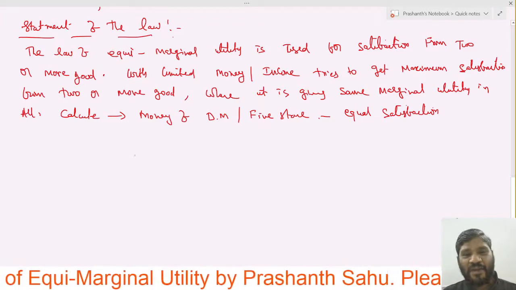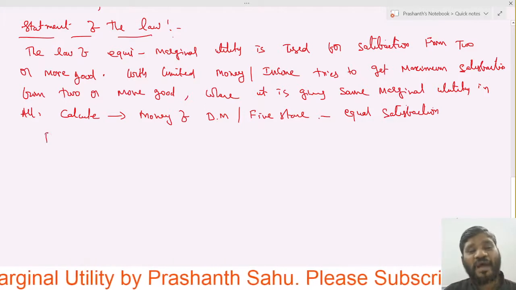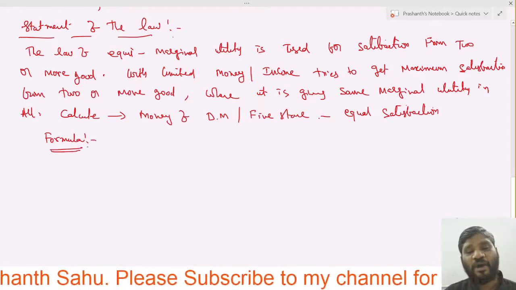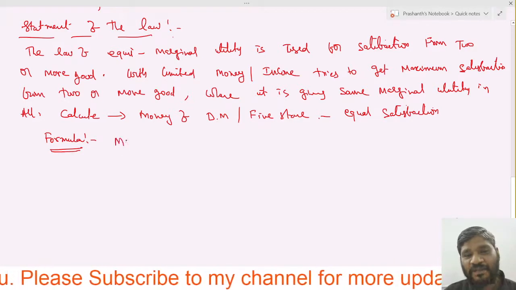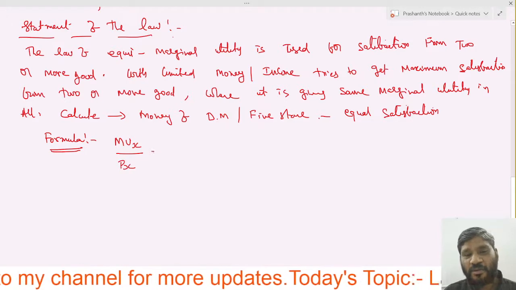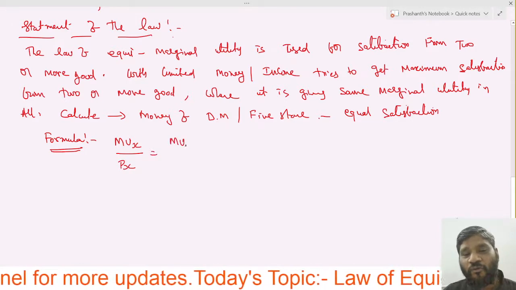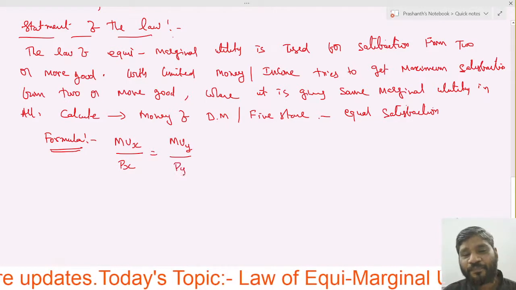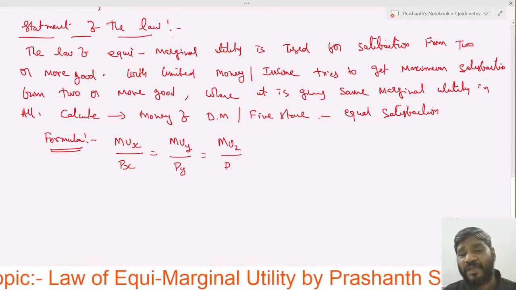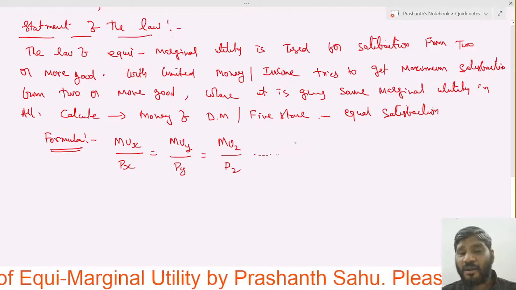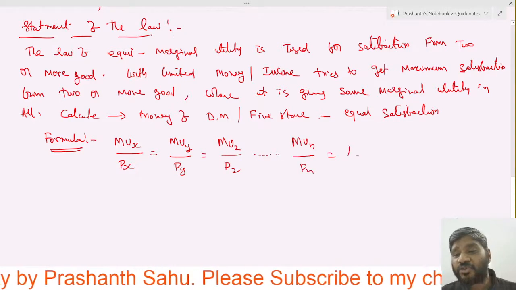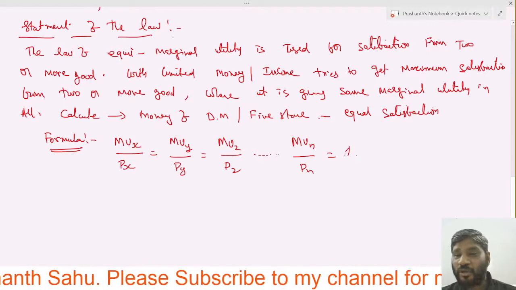So for the calculation we have the formula mentioned here, and the formula is MUX by PX equals MUY by PY equals MUZ by PZ, and so on, MUN by PN equals 1.